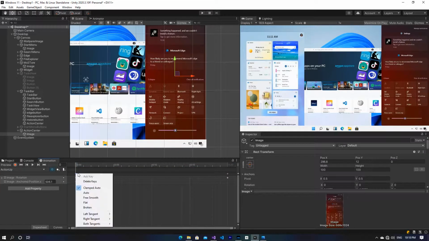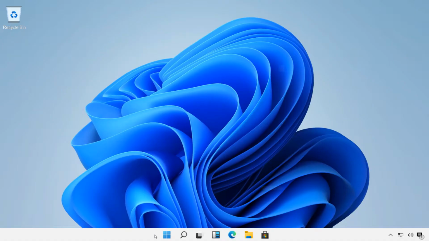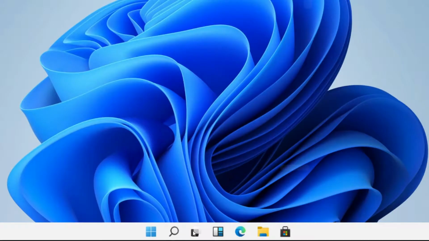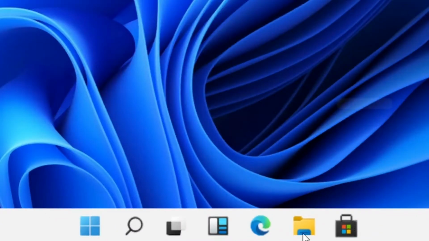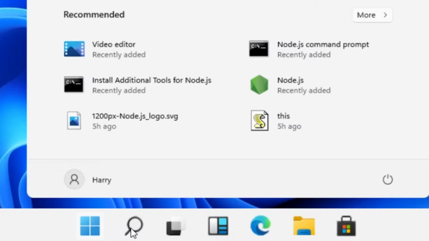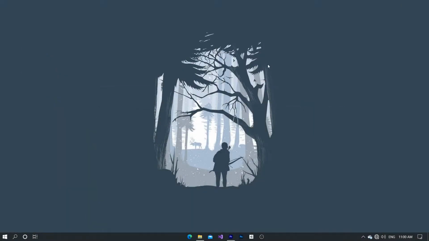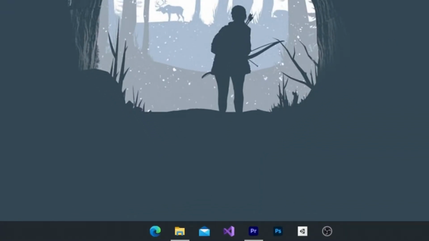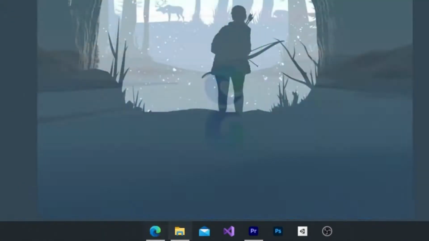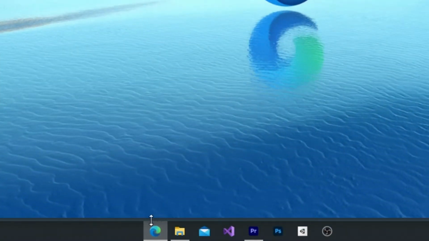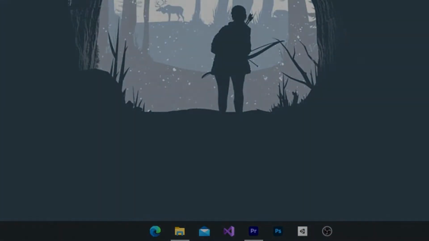And by the way, I also created an animation. If you hover over those icons, the icons pop up, they just zoom in, and once you click on it, it pops out. And in every Windows there is an option, if a software is open, a box appears on its icon in the taskbar. So I also had to make that, but I thought I would make it in future.